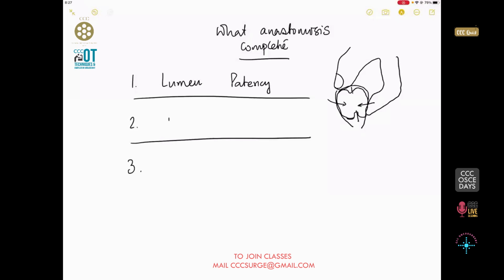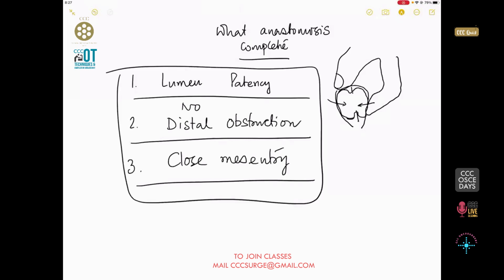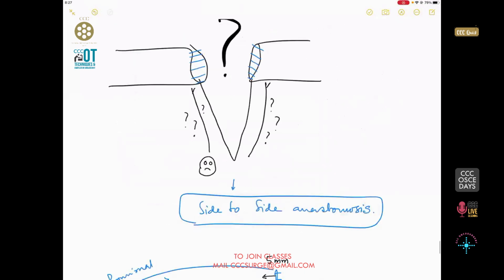Number two, there should be no distal obstruction. This is a golden rule that you will obey. Number three, always close the mesentery. So this completes what needs to be talked about in the completion of a resection anastomosis. So this is all about the steps of a resection anastomosis.